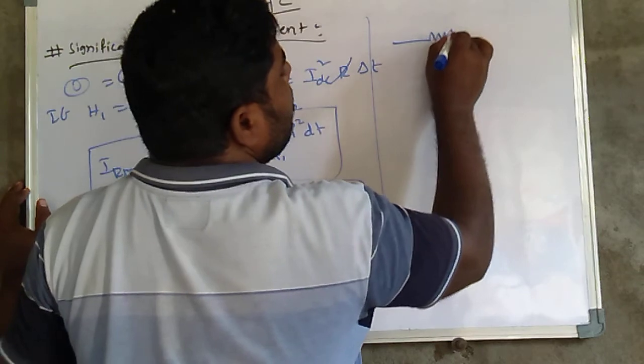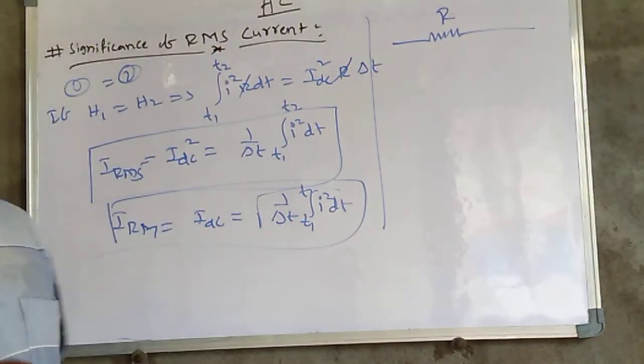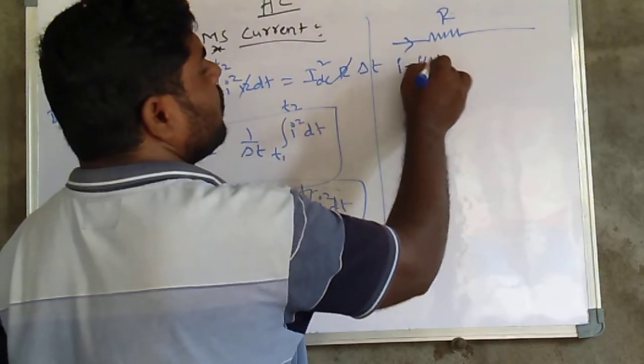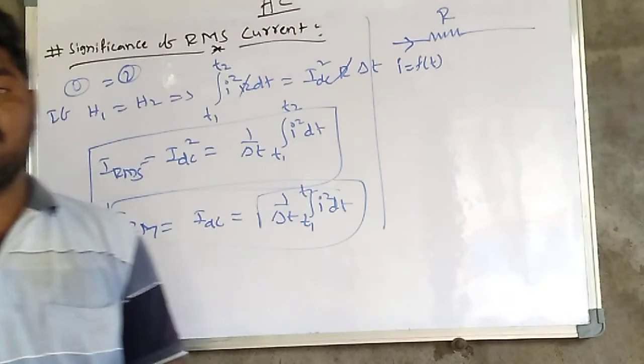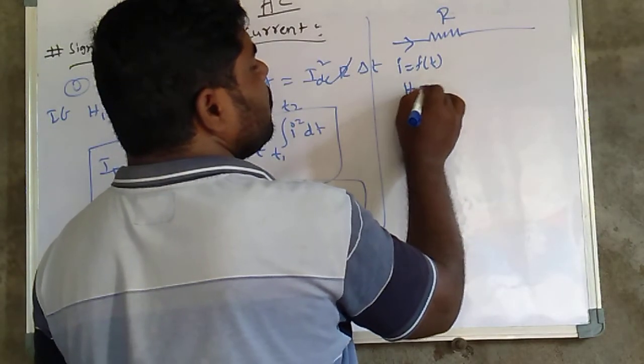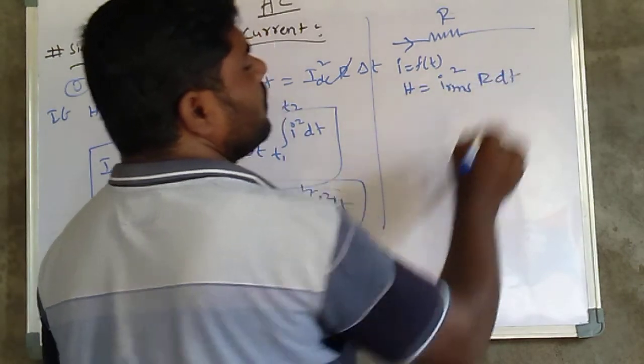The AC is a function of time t, a time varying function, and the heat is I_RMS squared into R into dt directly.